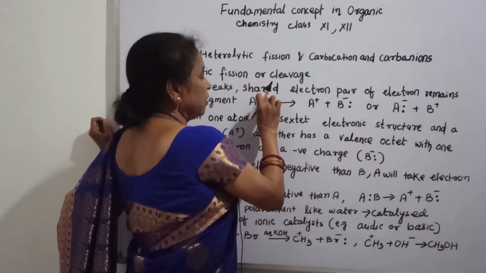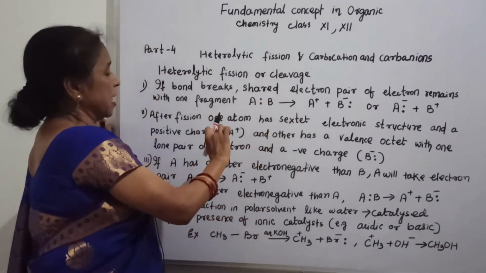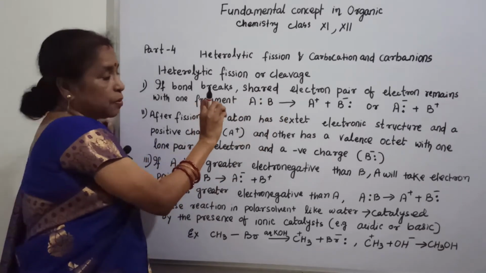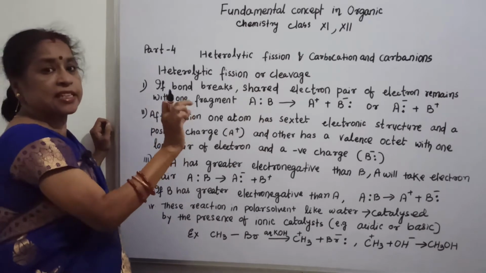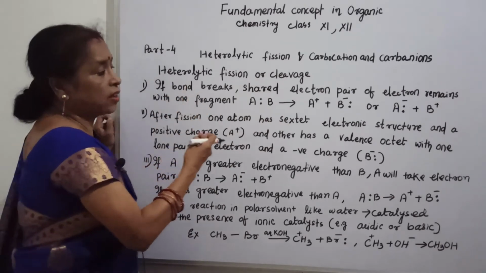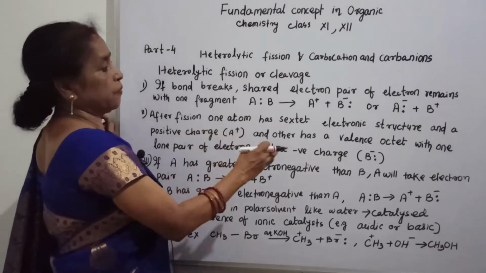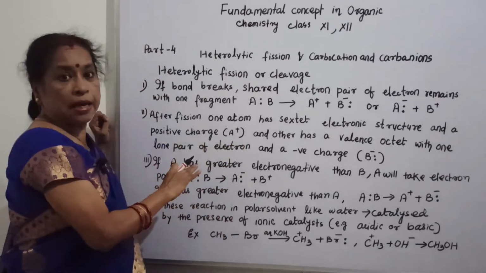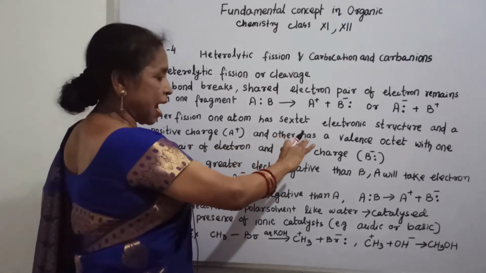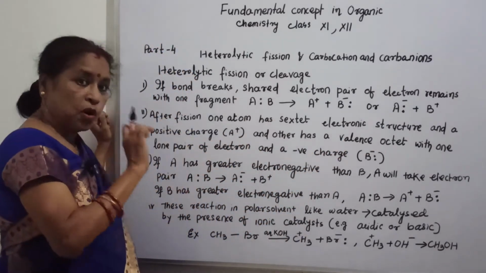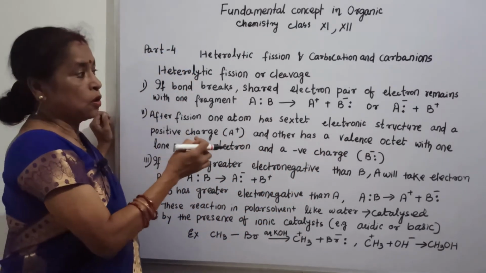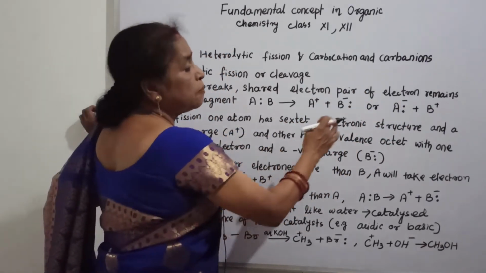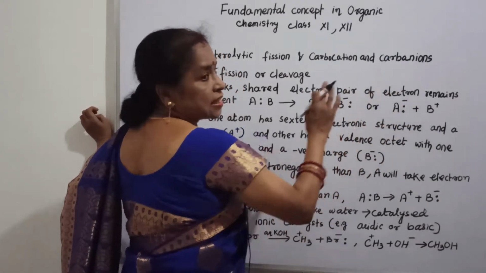That means the pair of electrons comes to B or comes to A. When it gives its electrons to the other, that is, moves the electrons from A to B, then A has a sextet, two electrons less than the octet structure of the noble gas configuration, and a positive charge. The other has a valency octet, because the pair of electrons is there, but it occupies a negative charge.